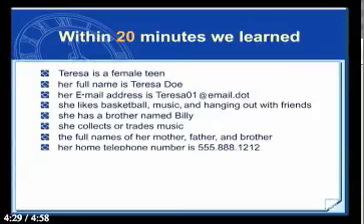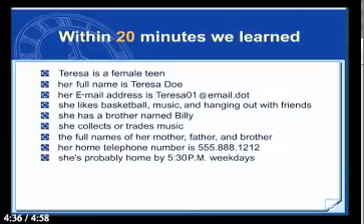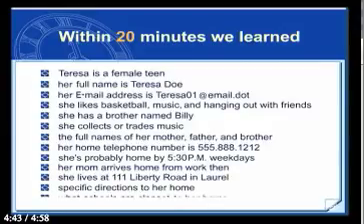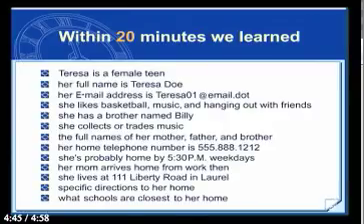We know her home telephone number is 555-888-1212. We know she's probably home by 5:30 p.m. on weekdays. Her mom gets home from work by 5:30. She lives at 111 Liberty Road in Laurel, to which we were able to get specific directions. And finally, we know what schools are closest to her home. Hopefully, this will make you take a closer look at what you or your children are posting online.